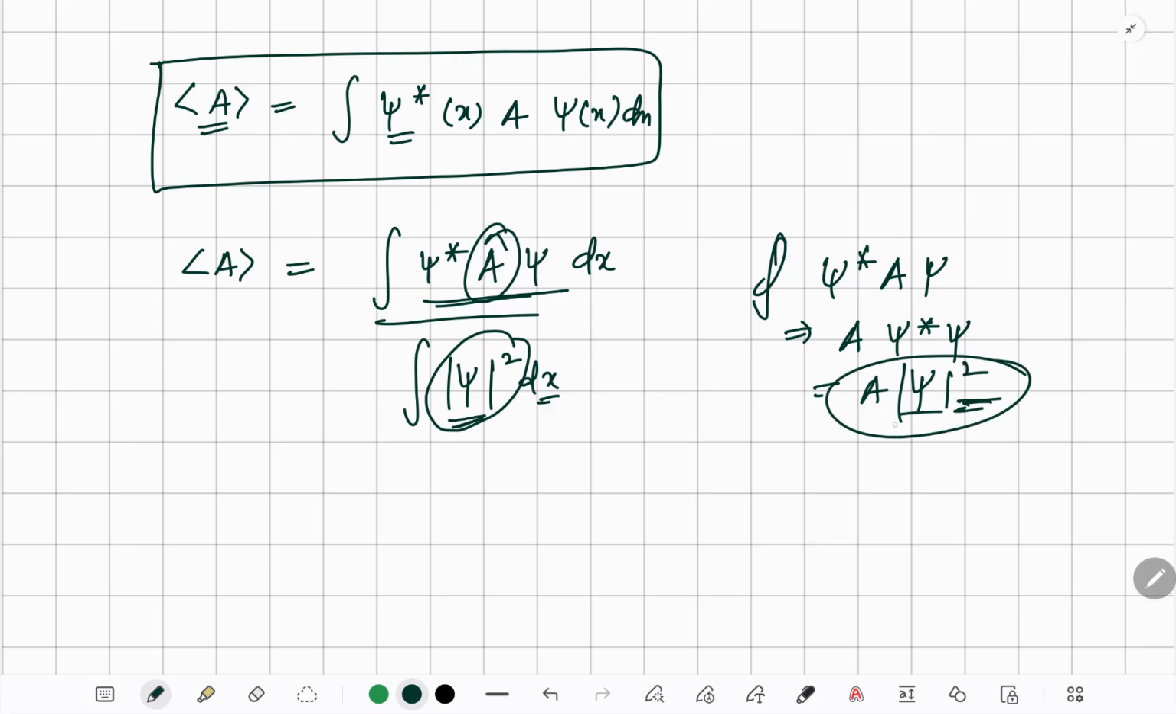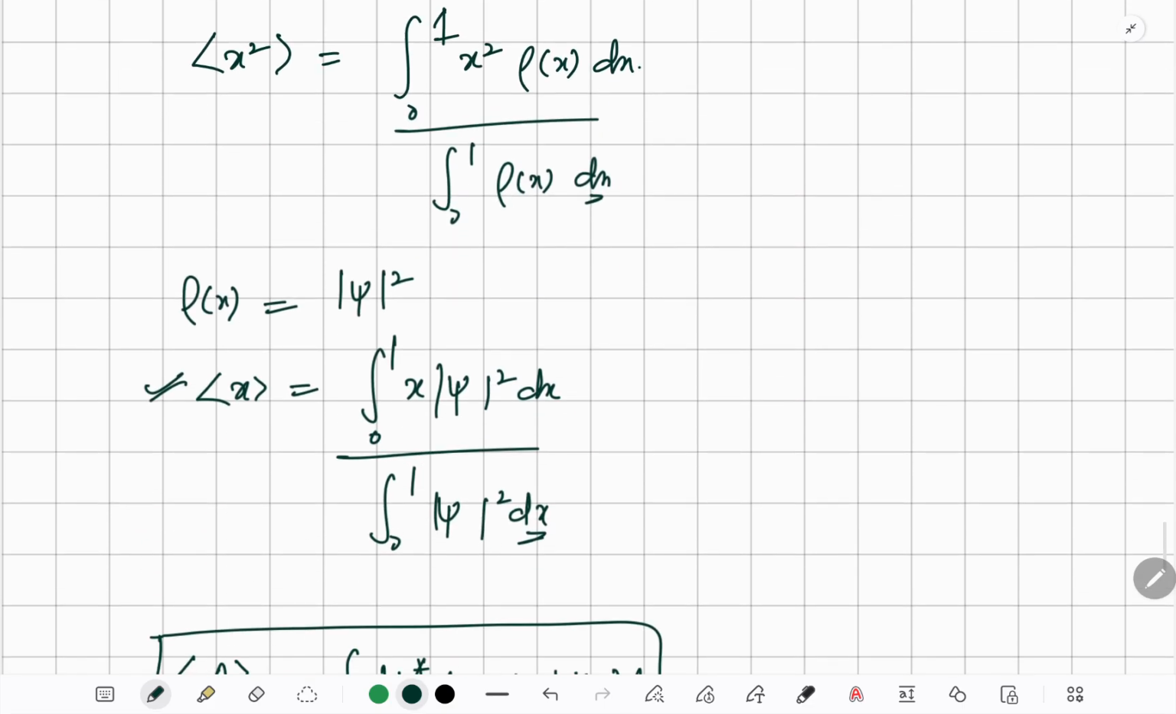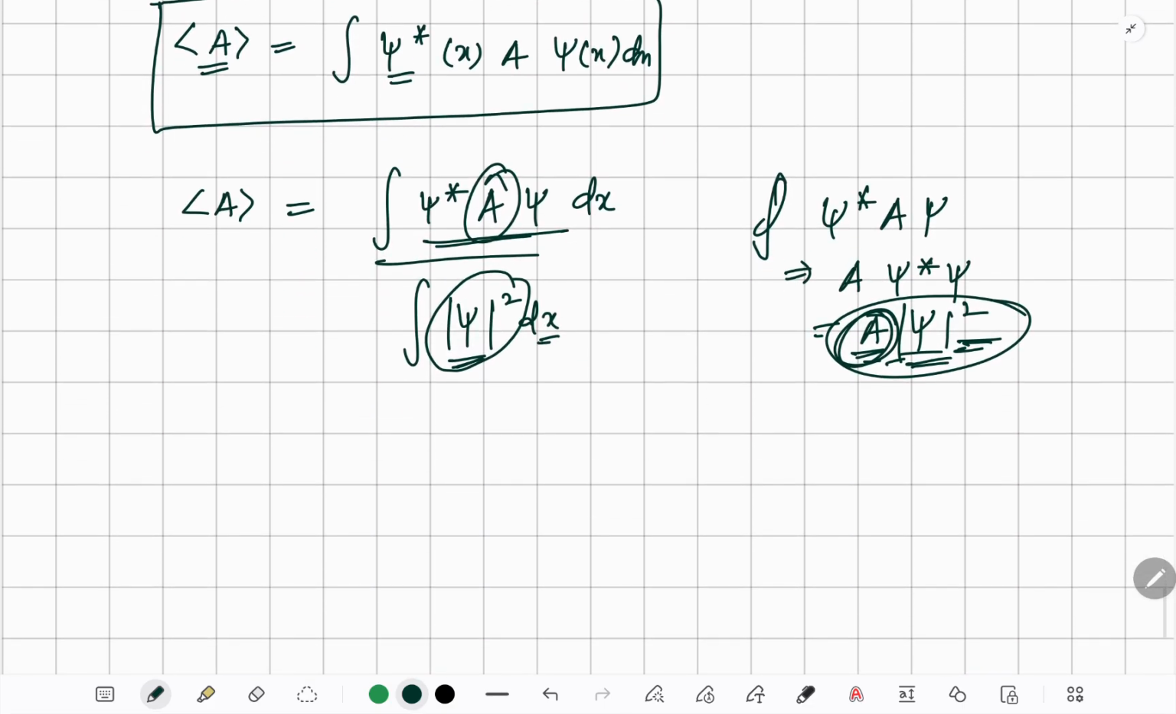Okay, so it's the measurement into the probability density, this formula. And it's easy: if you have to find the expectation value, then we write it from minus infinity to plus infinity. But yes, we have to take care of the normalization, because sometimes the wave function is not normalized, and we have to normalize it.